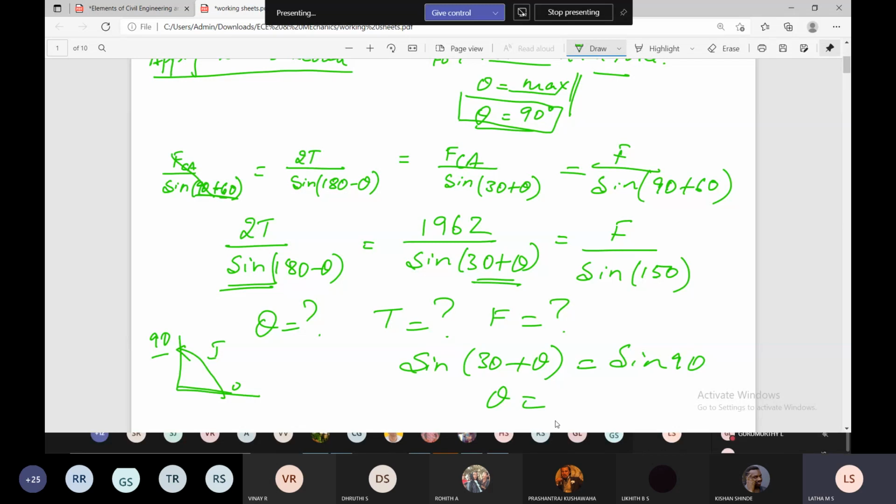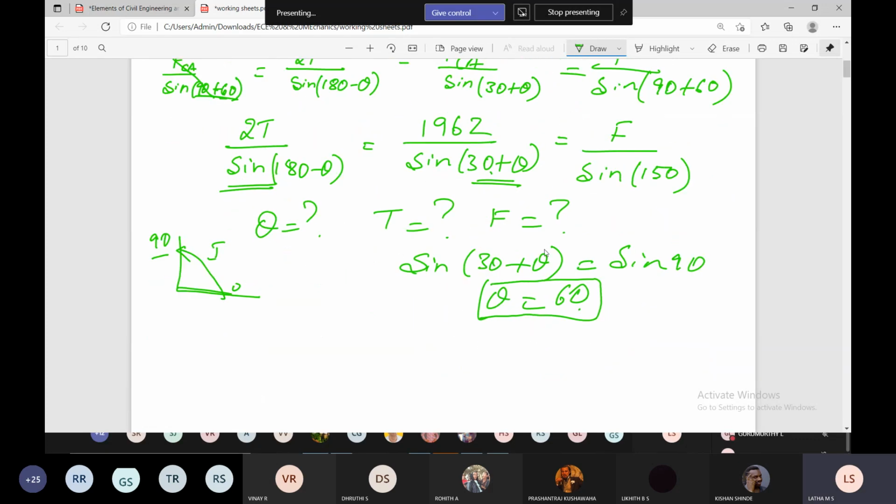What should be the value of theta? 60, ma'am. Because it can range only up to 90 degrees, not beyond 90 degrees. Don't get confused with this theta and this theta. I'm talking about this as the quadrant, the quadrant ranging value of theta, whereas this theta is with respect to sine 30 plus theta. So theta should be equal to 60 degrees. Please substitute and get me the answer now.